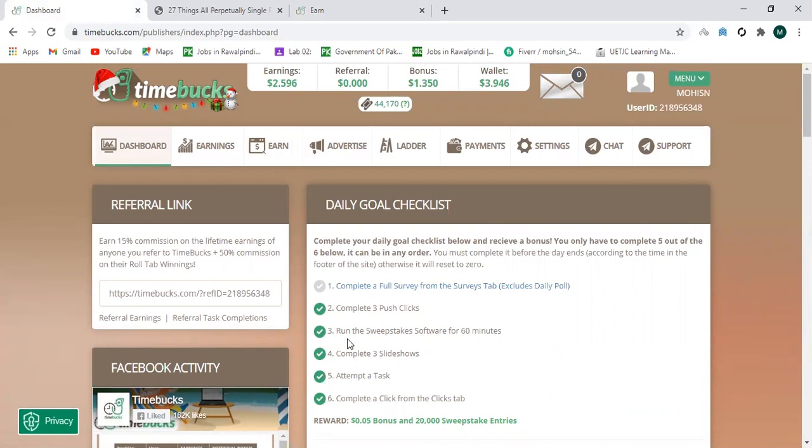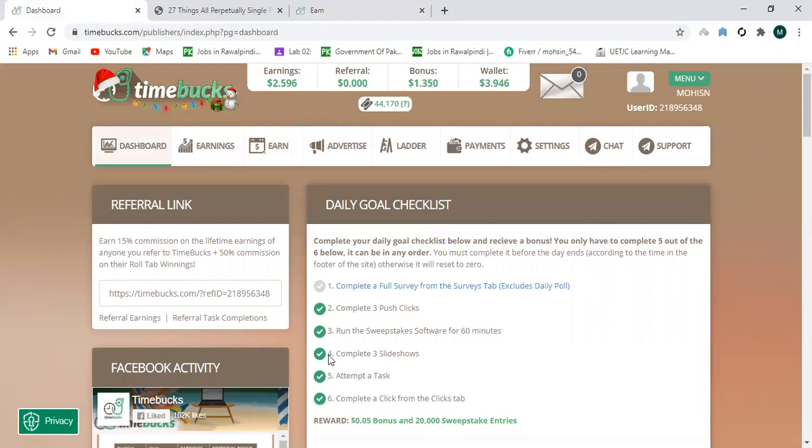So I have told you about the task, about the click, push clicks. Okay, now run the sweepstakes software. For the sweepstake software, you will have to download this software. I'm running this software at this time, and 100 entries will be added in my account after 5 minutes 24 seconds, and then this is my this week's entries. This many entries are not possible by running the software alone, because the laptop is not going to be on all the time. So if you complete all these things, you get 20,000 sweepstake entries straight away,